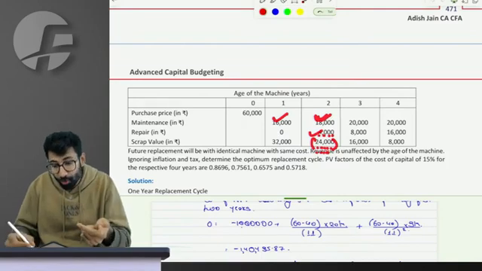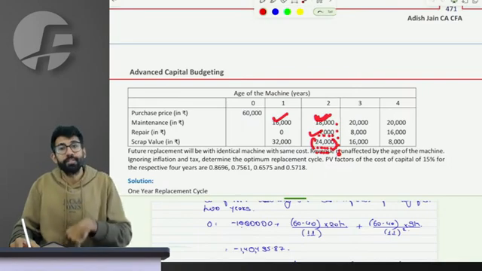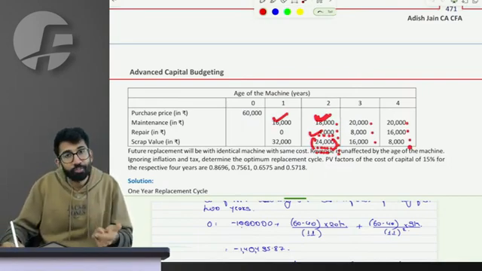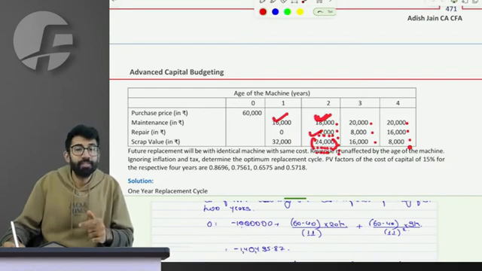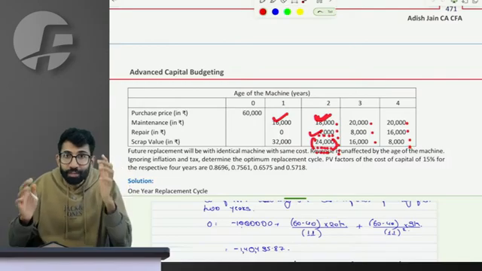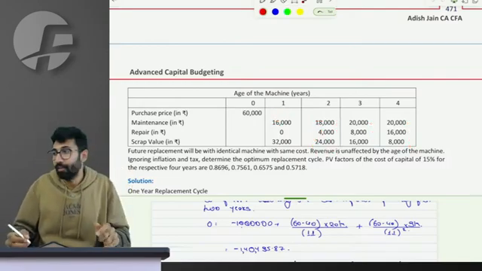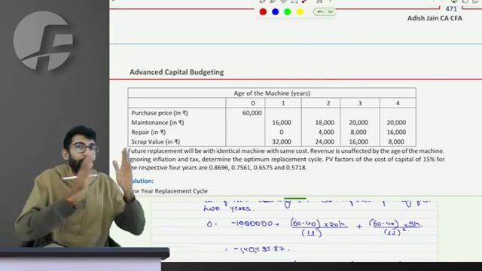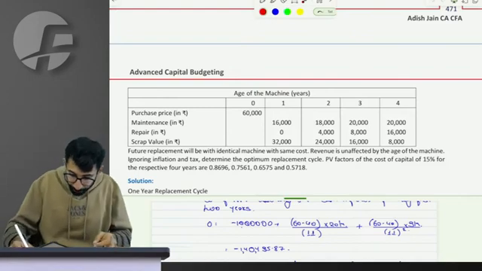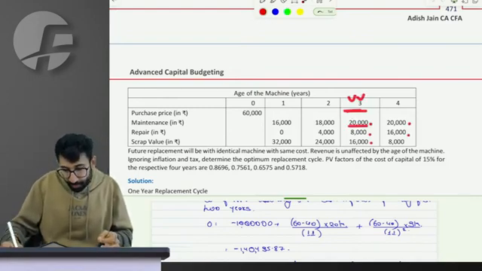But what is the advantage of incurring these costs? That I am able to use it for 2 years. So every year there is some additional cost and loss of salvage, but the benefit is that you are able to use it for 1 more year. So we have to evaluate how much the cost is for every year. I'm trying to fit this question to the concept that we have learnt. Yes, in the third year I have to incur this maintenance, repair, and salvage.